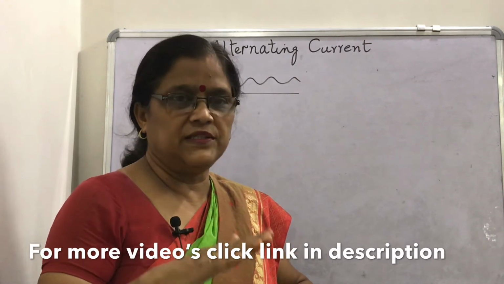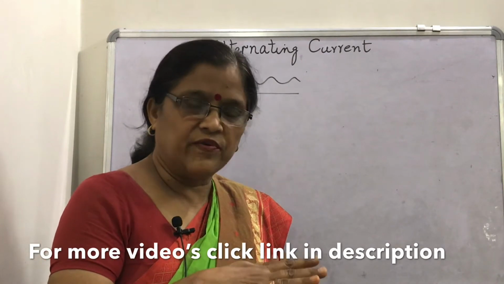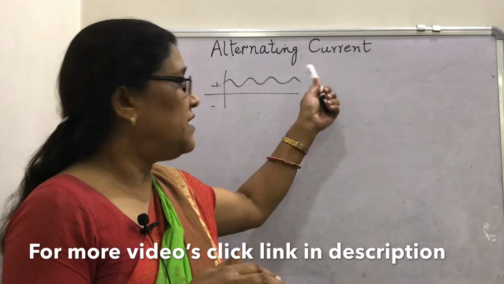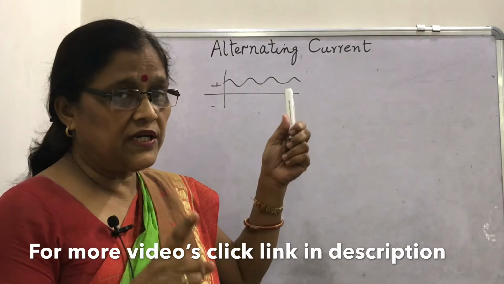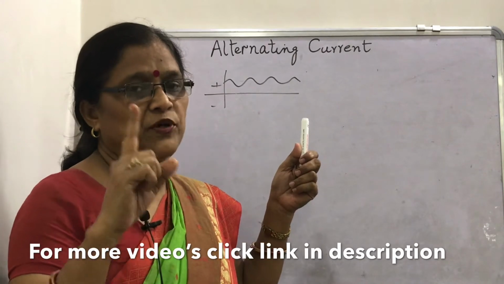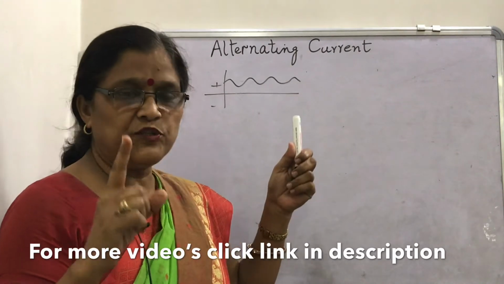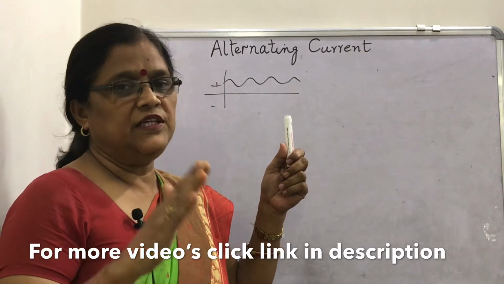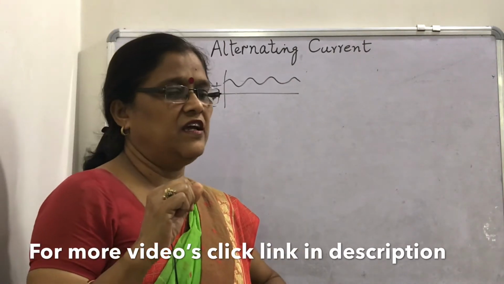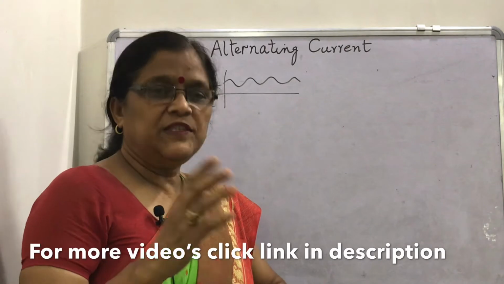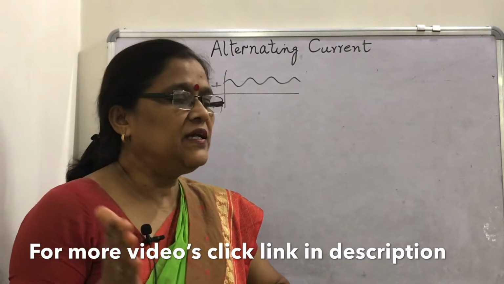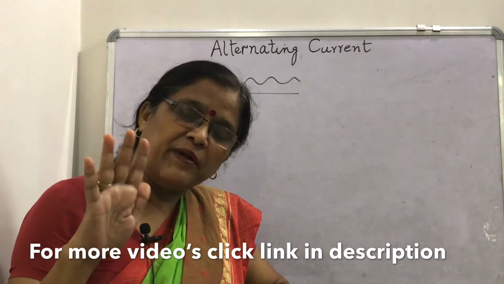So what is AC, how it is different from DC, we have seen. That's why alternating current and its production, we have read in the previous video. This alternating current is produced by an AC generator. What is AC? Actually, AC means an electrical quantity displaying simple harmonic time dependence.